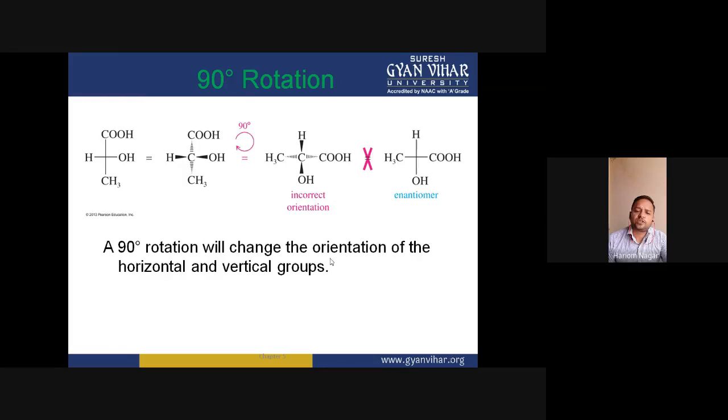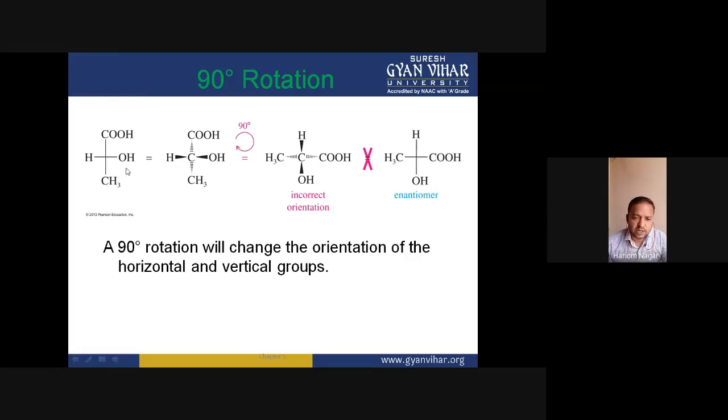A 90-degree rotation changes the orientation of the horizontal and vertical groups, and that is not acceptable. Vertical groups should stay on the vertical line, and horizontal groups should stay on the horizontal line after the rotation.